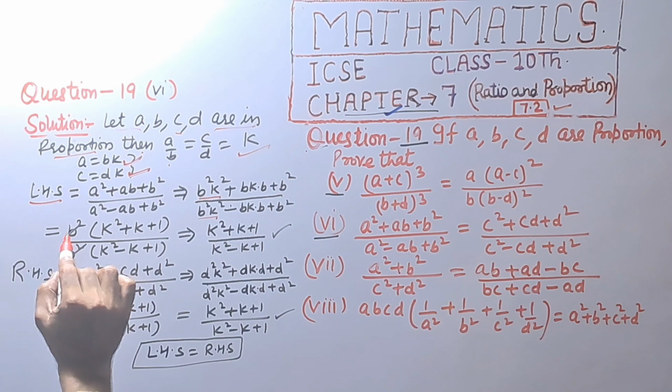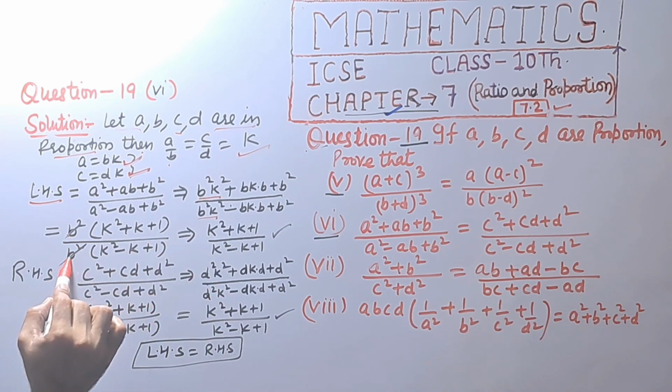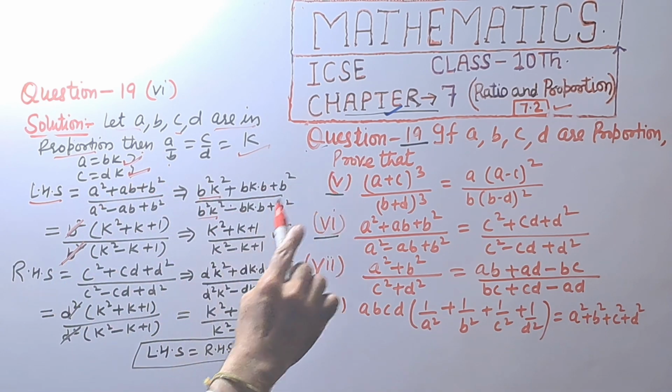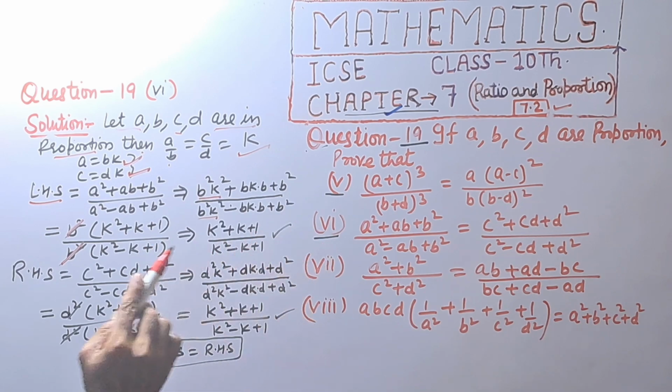We are taking common b square in numerator and denominator, b square is cancelled, and in bracket we get k square plus k plus 1 divided by k square minus k plus 1.